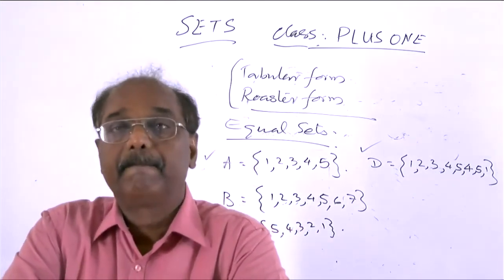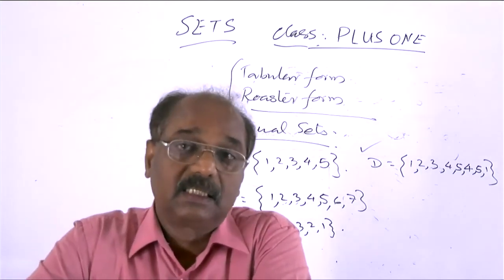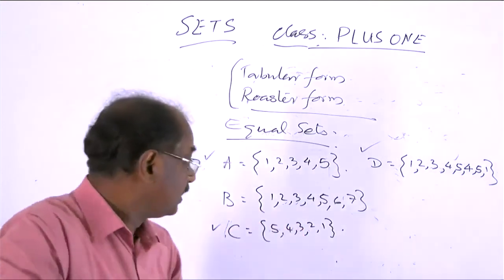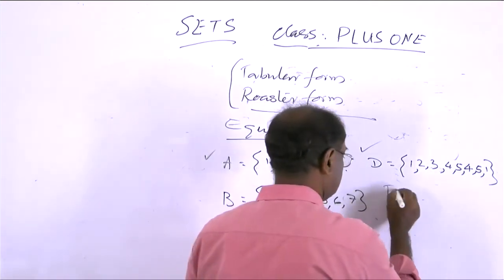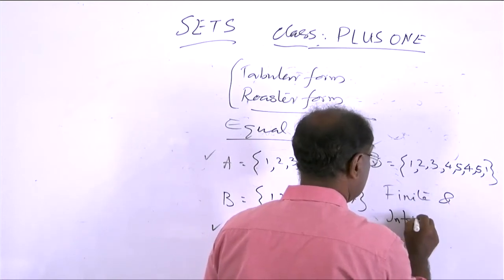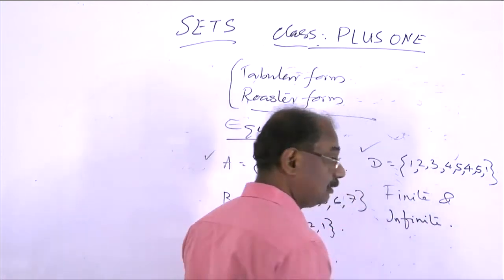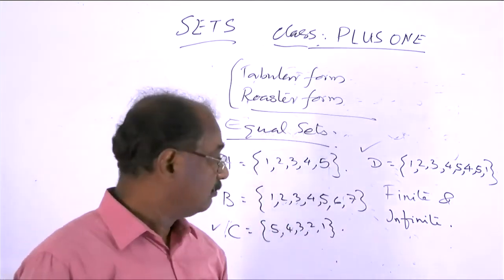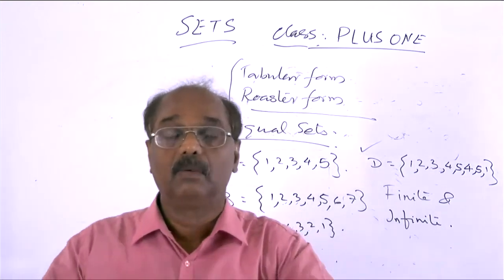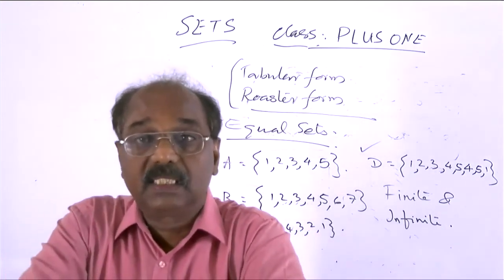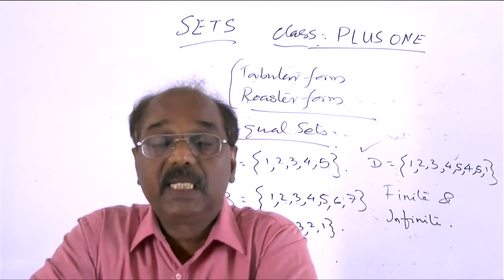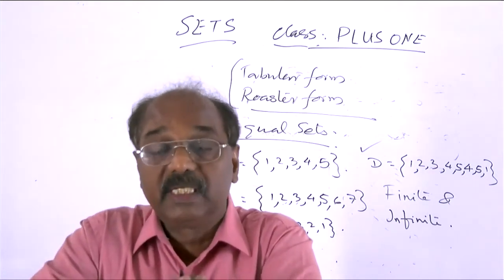And again, finite sets and infinite sets. So from the name itself, we can say what it means. Finite set means if a set consists of a finite number of elements, it is a finite set.